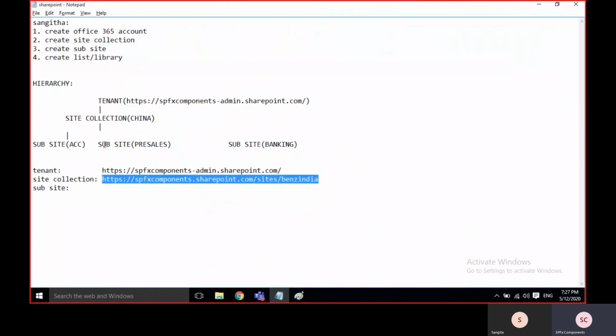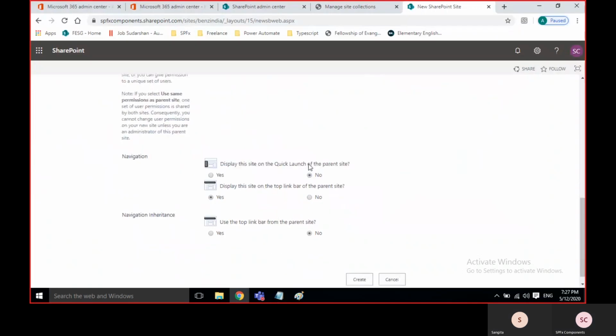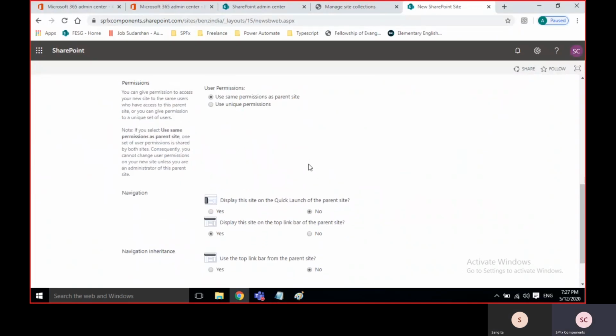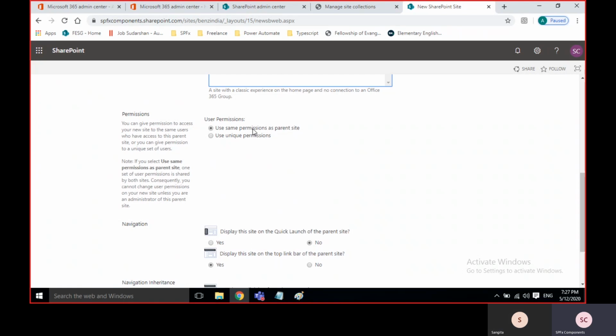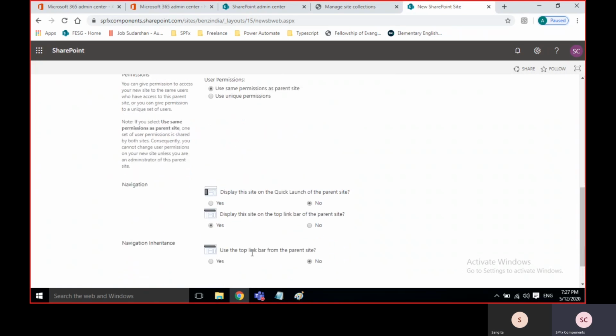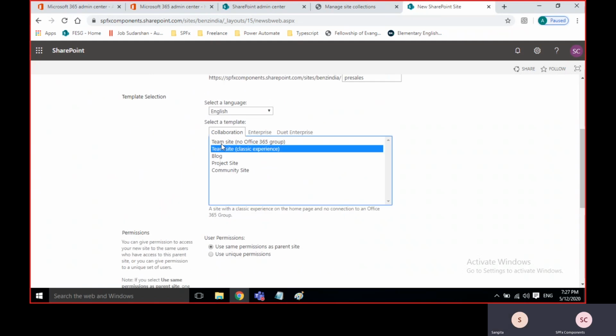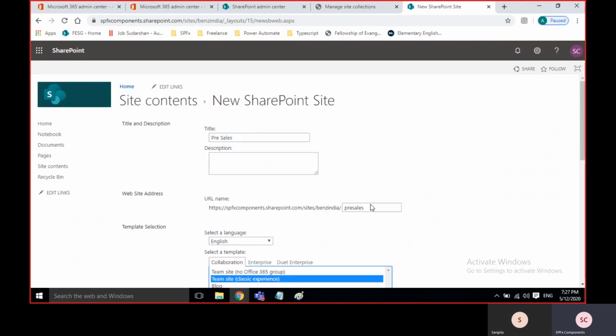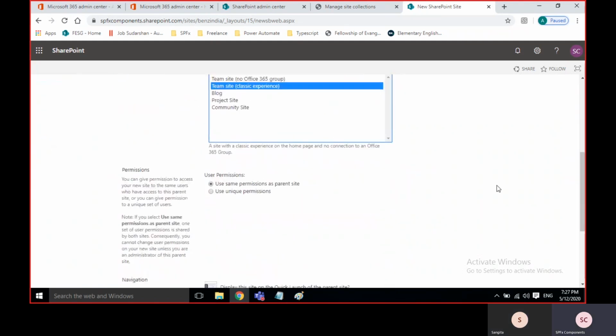Same means whoever has permissions to access the site collection, the same users will be able to access the subsite also. That comes under one more topic, the permission part. I'll explain these permissions separately; it takes 1 hour. Creation of this is just title, URL, template.